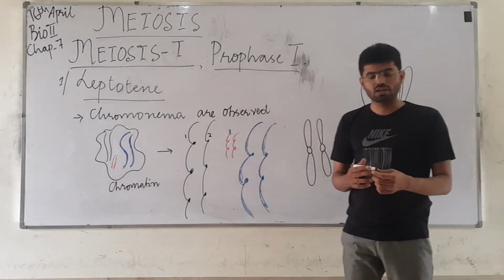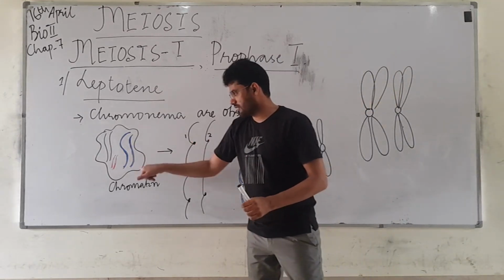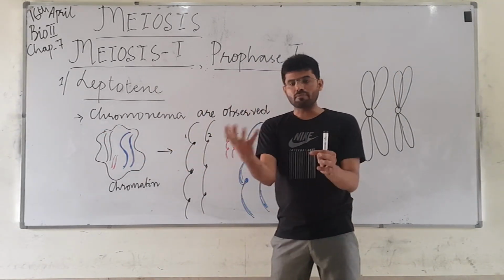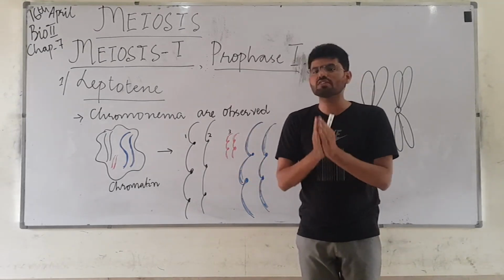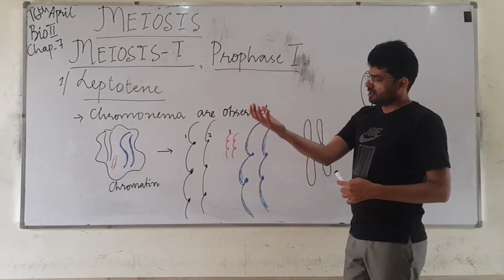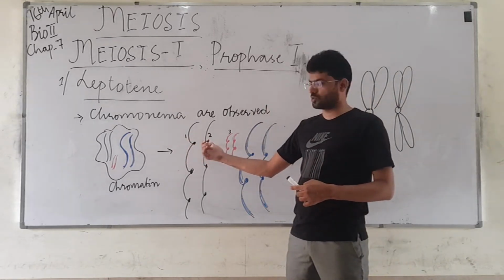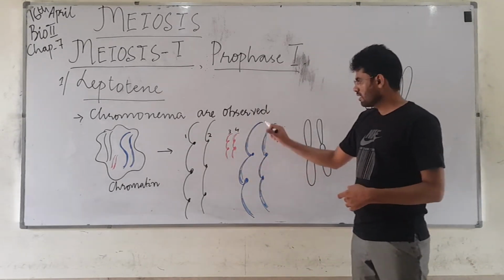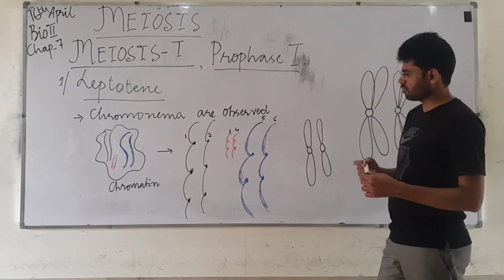This is an indication of prophase: chromosomes of the same size and same shape carry the same genes within themselves. The sequence of the nucleotides may be different, but the type of the gene will be the same in chromosome number 1 and chromosome number 2. Chromosome number 3 and 4 will be the same, and chromosome number 5 and 6 will be called homologous chromosomes.